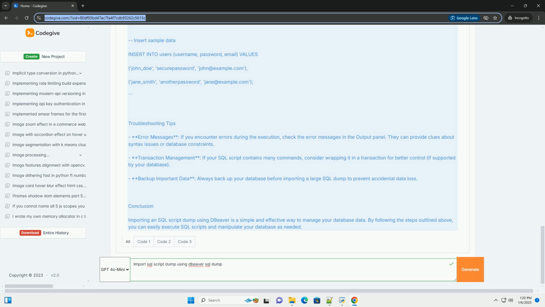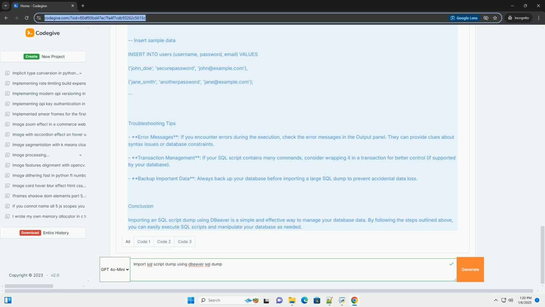6. Execute the SQL script. To run the script, you can either highlight the entire script, or the part you want to execute, and click the Execute SQL Script button, a play icon, in the toolbar. Alternatively, press Ctrl+Enter to execute the script. DBeaver will process the commands in the SQL dump file, and you will see the output in the output panel at the bottom.